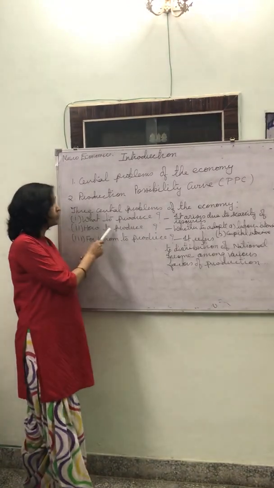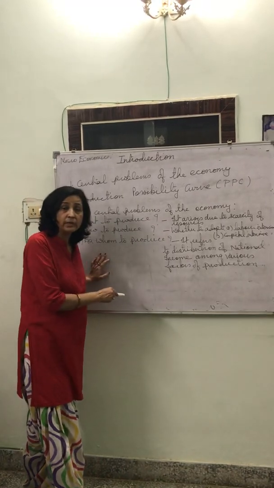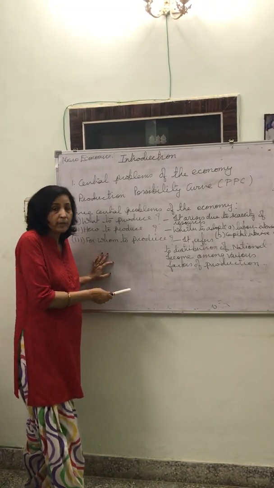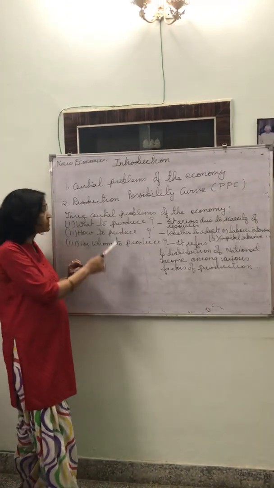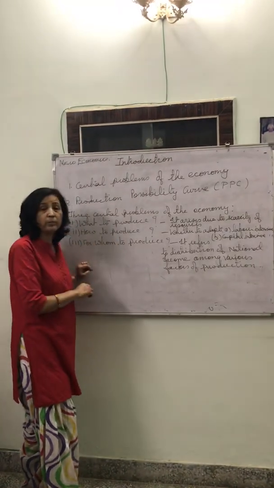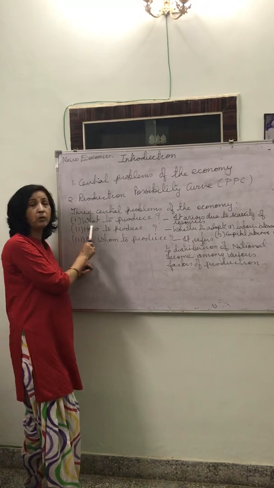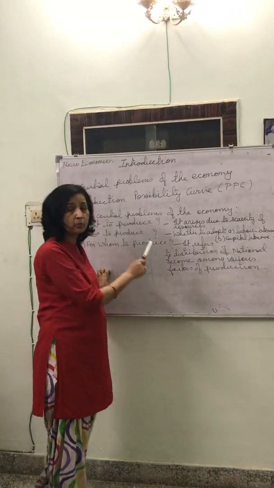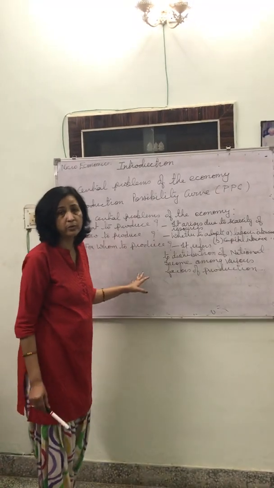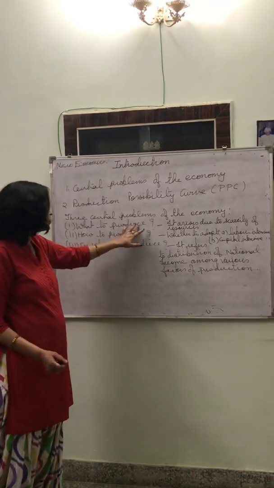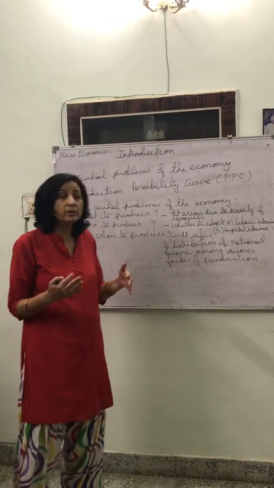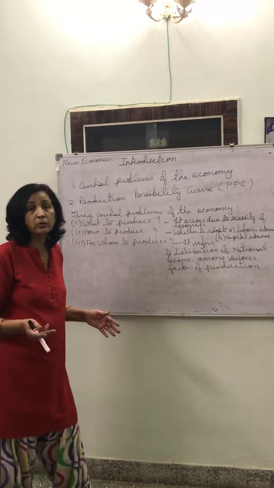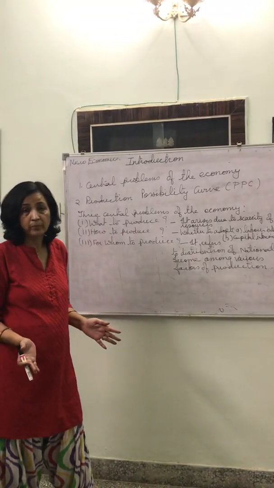Another form of question you get, what are the central problems of the economy, and explain any one of them, or many times some specific problem will be given that explain the problem of what to produce, how to produce, or for whom to produce. The first problem, what to produce, whether to produce consumer good or producer good or defense goods.